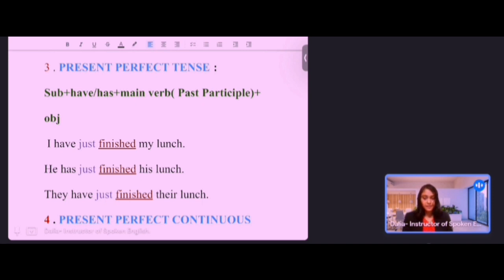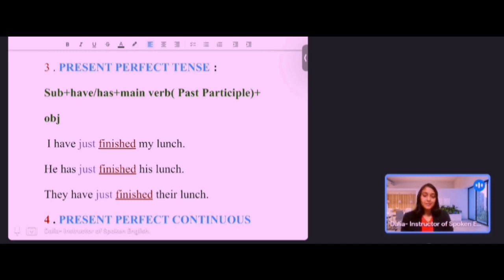So present perfect tense is used to express an action that happened in the past time, but the effect is still going on. Suppose somebody is asking you, hey, what are you doing now? And you have just finished your lunch. So you can say, I have just finished my lunch.